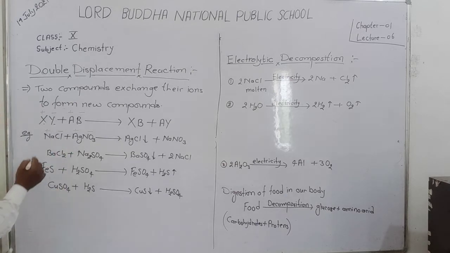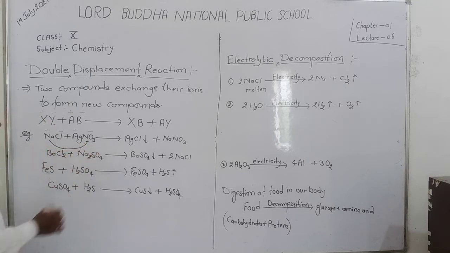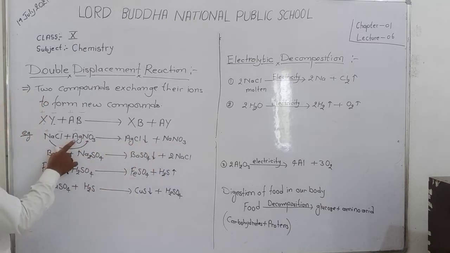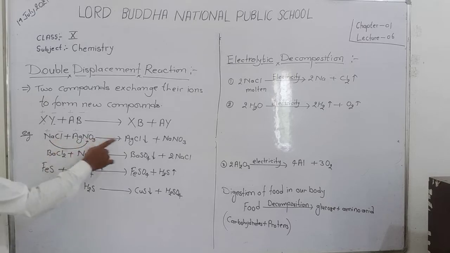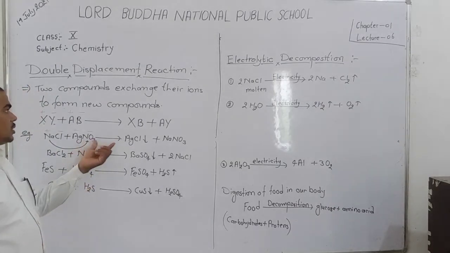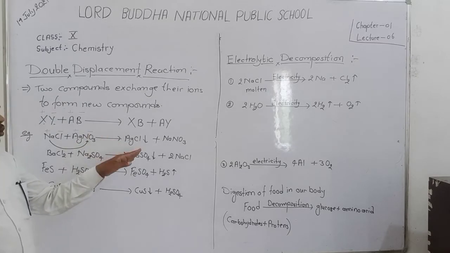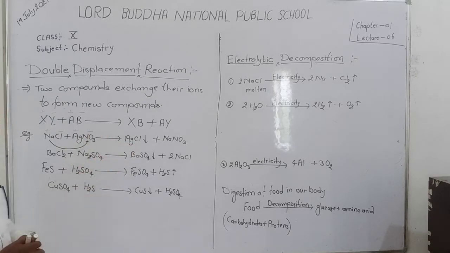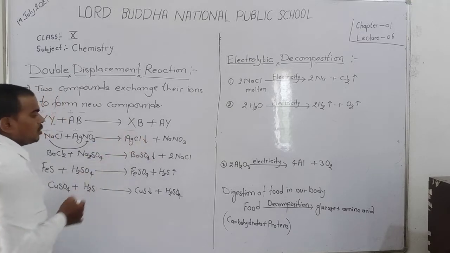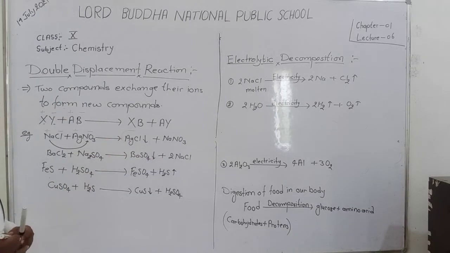Dear student, here Na exchanges with NO3, so the compound NaNO3 is formed, and Ag exchanges with Cl and forms AgCl precipitate. This reaction is double displacement and is also known as precipitation because here AgCl is formed as a precipitate. Okay, student. Now discuss another example.